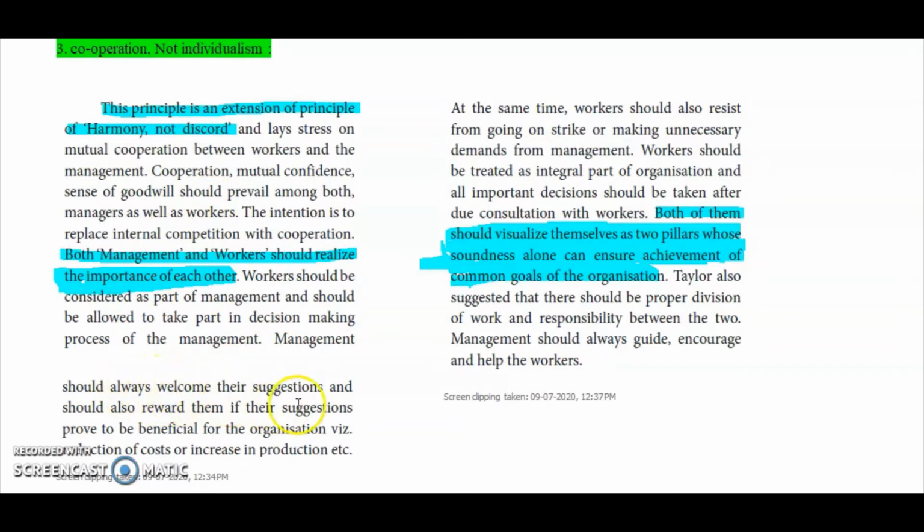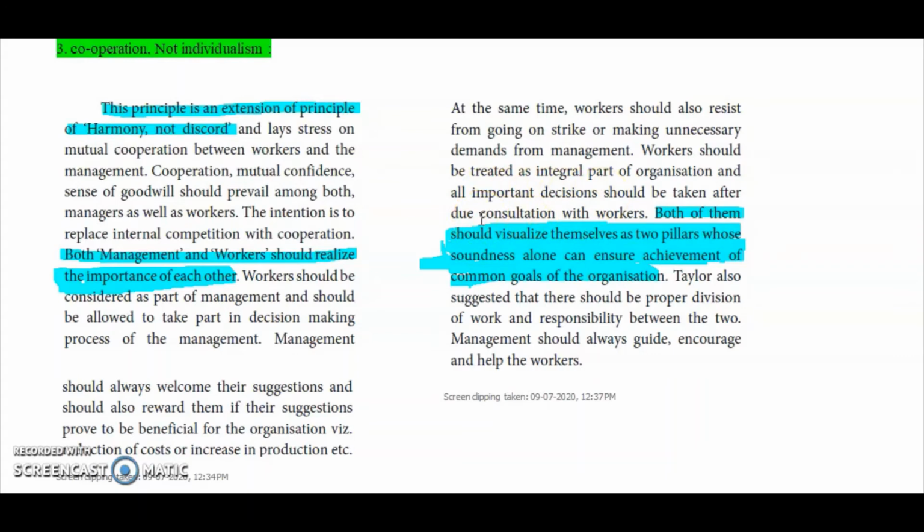Management should always welcome their suggestions and should always reward them if the suggestions prove to be beneficial for the organization. So this is reduction of cost and increase in production. Whenever a suggestion is given by the workers, the management has to receive it and give importance to it. Workers, what do they have to do? Workers should be treated as an integral part of the organization and all important decisions have to be taken in consultation with the workers.